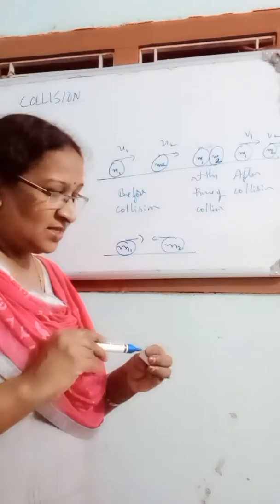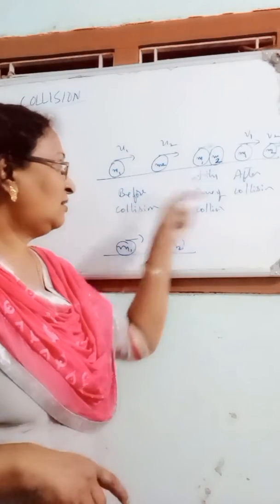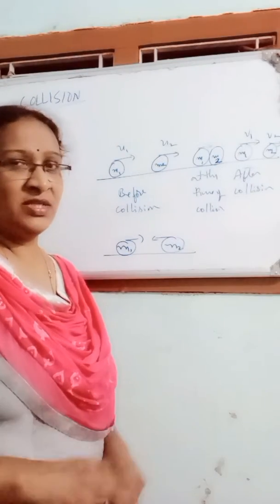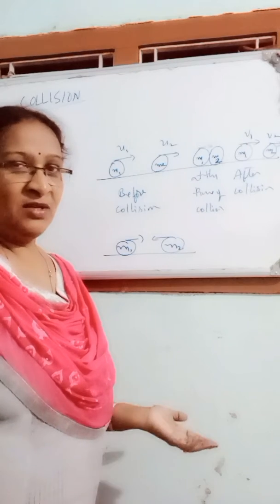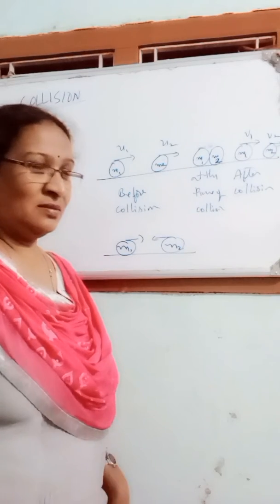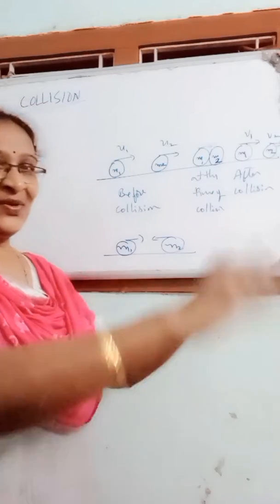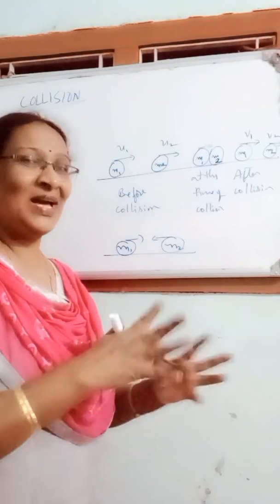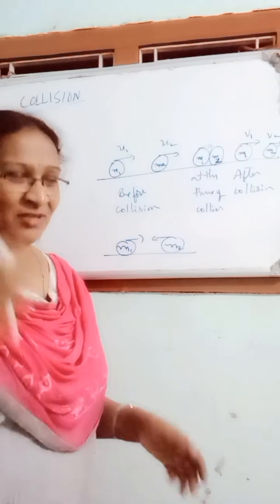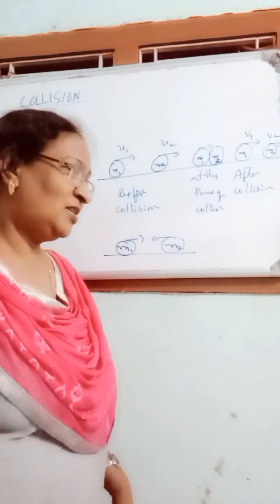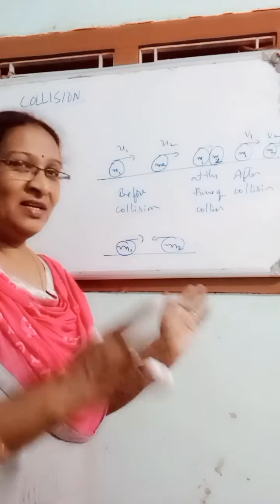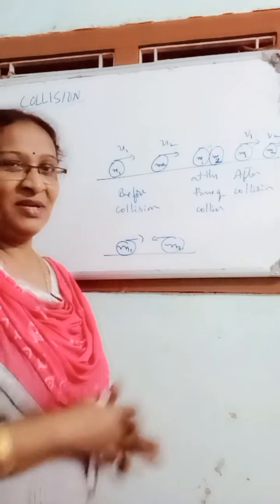If both the masses are moving along the same direction, how does collision take place? We have many roads, even one-way roads. Even though all vehicles are going in the same direction, how do accidents happen? We can observe so many accidents every day. Both vehicles are going in the same direction, and they collide.